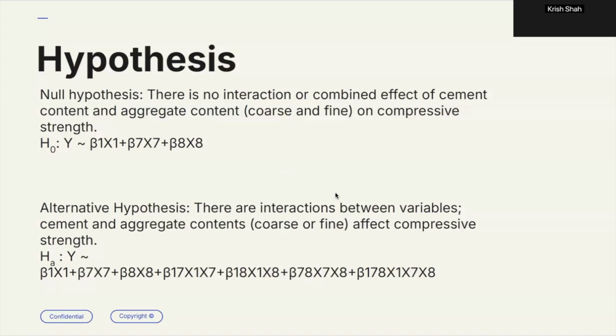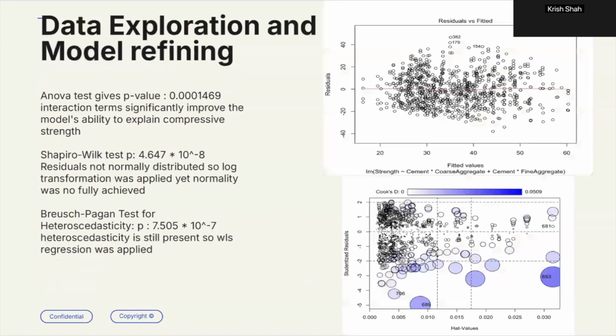So to test these hypotheses, I modeled the relationships using interaction terms to evaluate if they provided additional explanatory power. So first I started with some data exploration and model refining. I did an ANOVA test, a Shapiro-Wilk test, and a BP test on my models. The ANOVA test gave me a p-value of 0.0000149, which is significantly less than the 0.05 value, confirming that adding interaction terms significantly improved the model's ability to